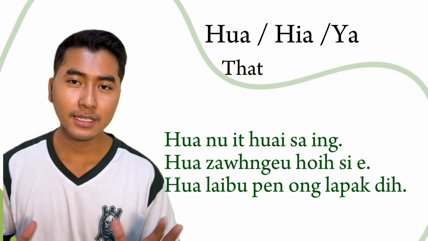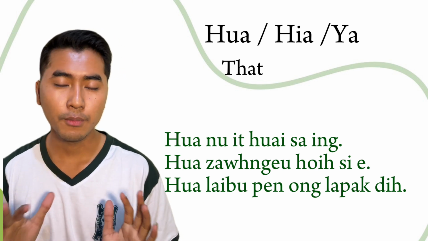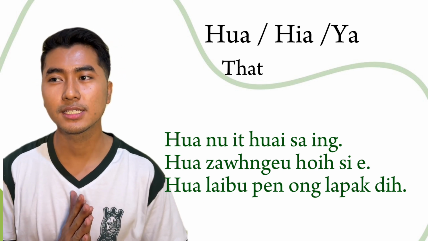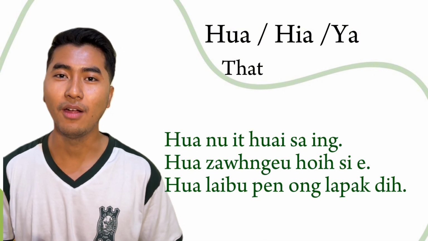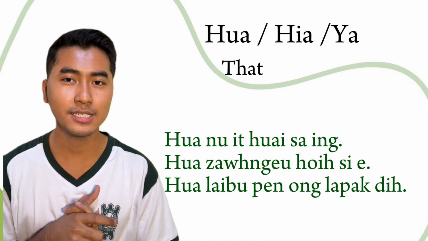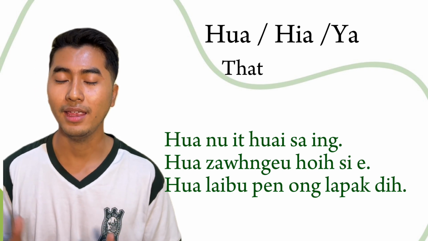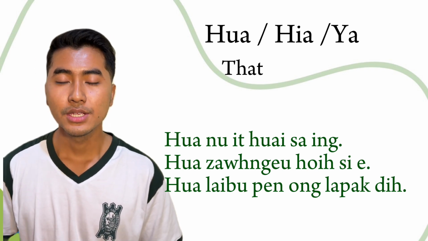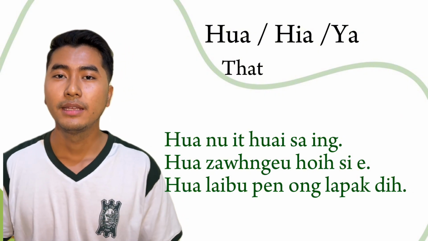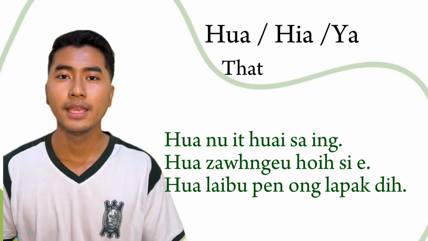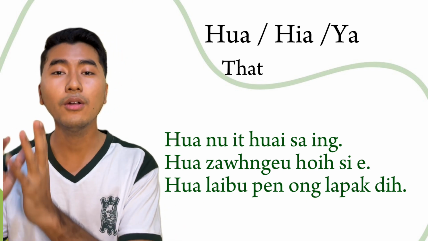Alright, basically the word should be here, but mostly we don't really pronounce it that way. Mostly we just pronounce it like ya, with the Y sound. Ya, alright? Here and ya are basically the same, but mostly you will hear the Y sound, ya. Alright, okay, so the previous word is hua. So now we are learning here or ya. So hua and ya.